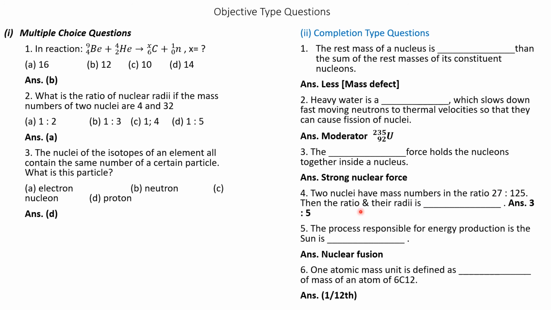Then the ratio of their radii is 3 is to 5. Question number 5. The process responsible for energy production is nuclear fusion. Question number 6. This is the definition. One atomic mass unit is defined as 1/12 of the mass of an atom of C-12.